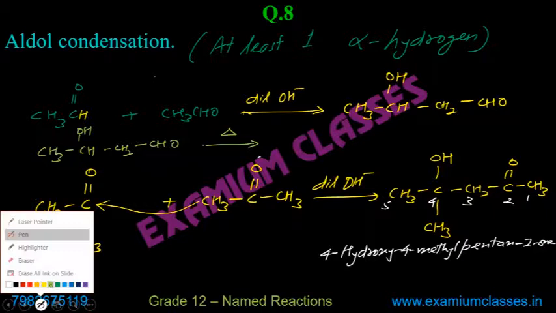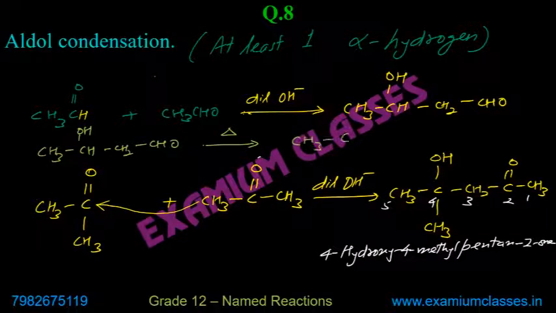So it will lead to CH3, CH double bond, CH, CHO. It will be but-2-en-1-al, or you can skip the 1, just but-2-enal.